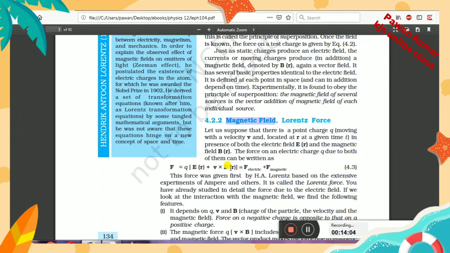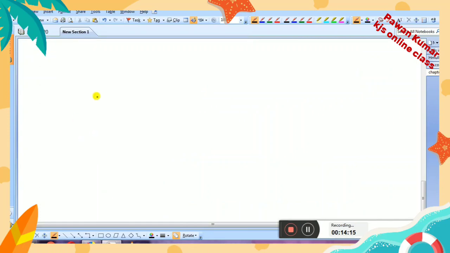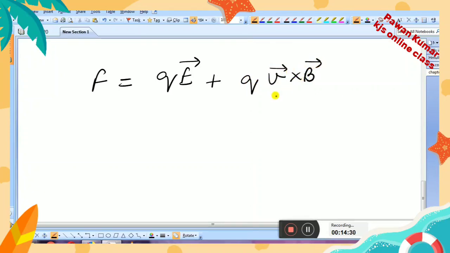So what will be the force due to magnetic field? Force due to magnetic field will be given like this. Here it is shown. Let me explain what is written here. Children, the force applied by the electric field is given by QE vector, and the force applied by the magnetic field is given by QV cross B vector.